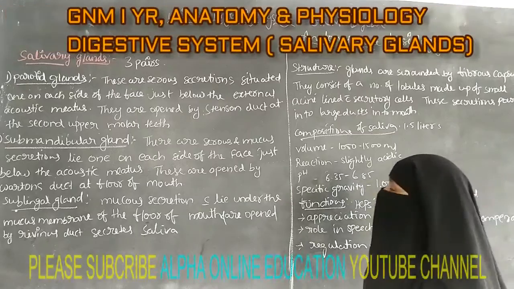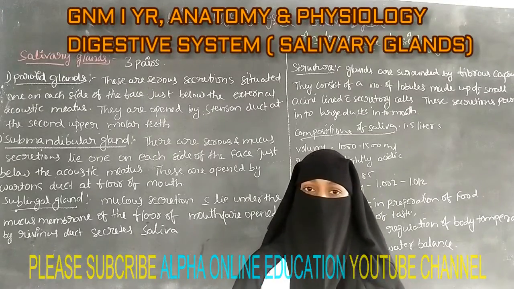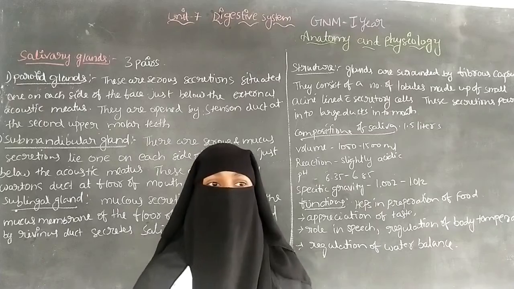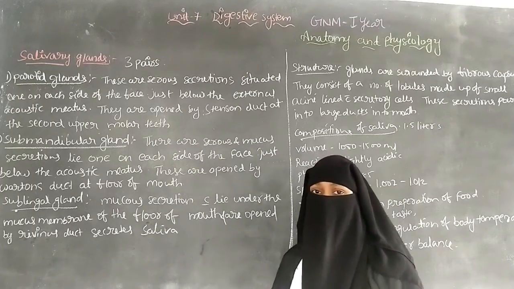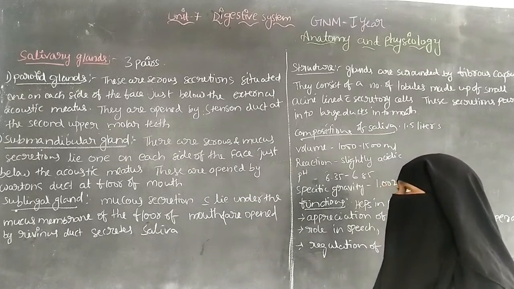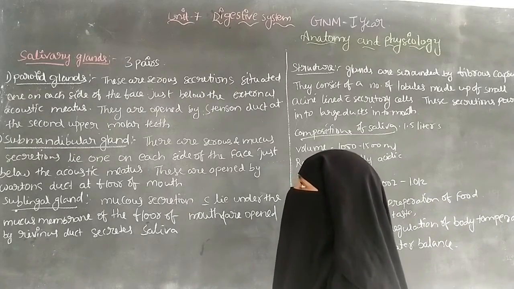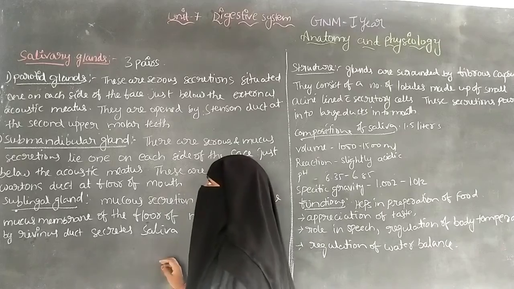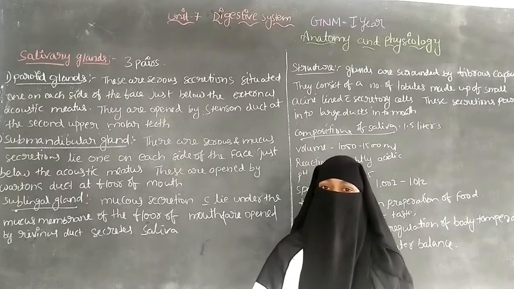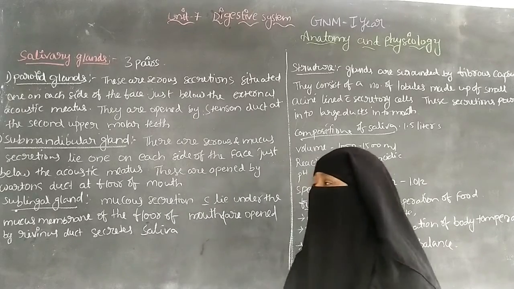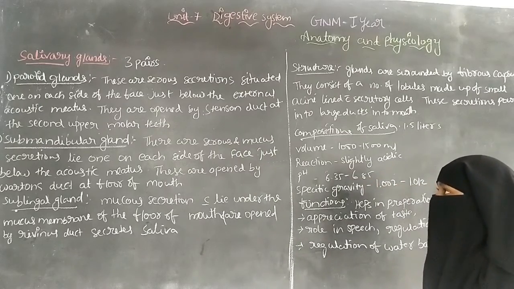About the anatomy and physiology for the GNM first years. In this we are going to discuss unit 7, that is the digestive system. In the last class we saw up to the teeth, and today we are going to discuss the salivary glands. Salivary glands are also one of the parts included in the digestion process.